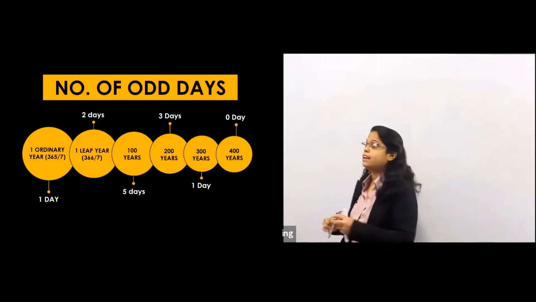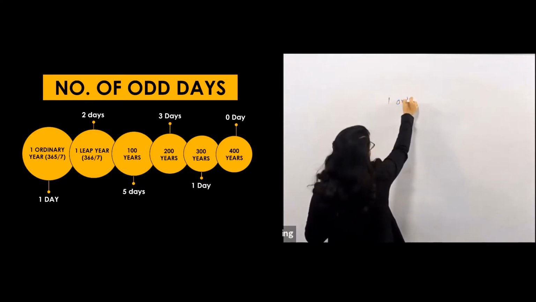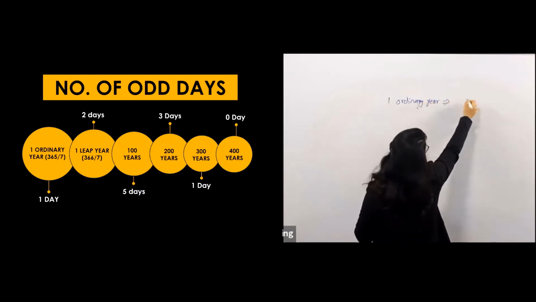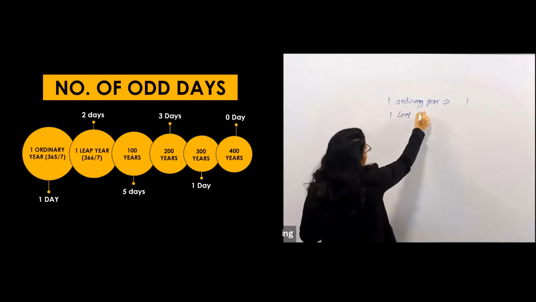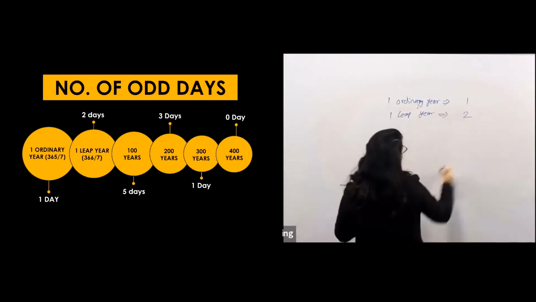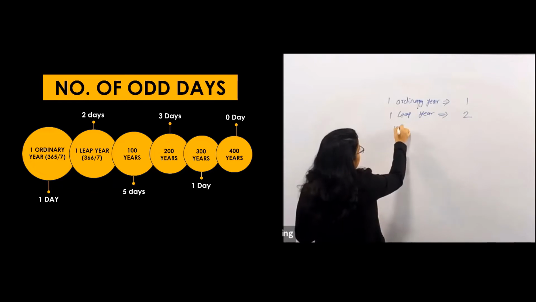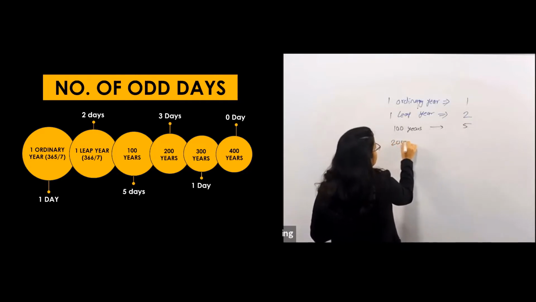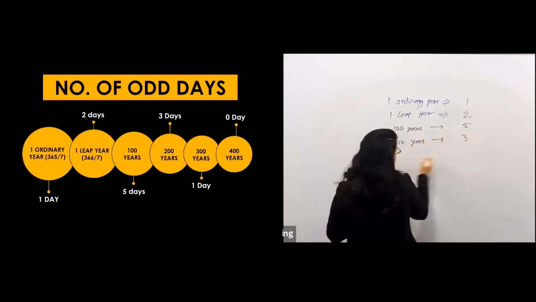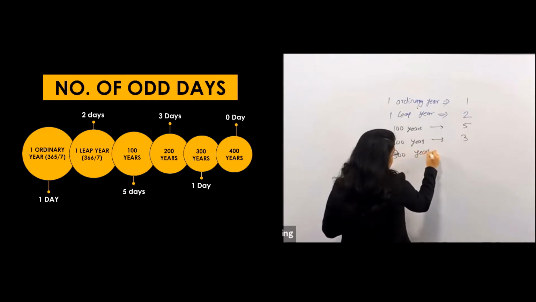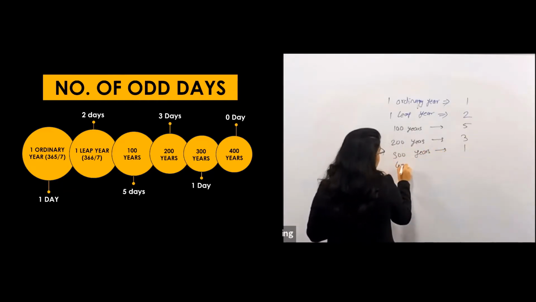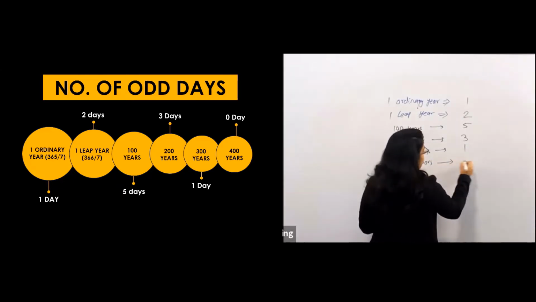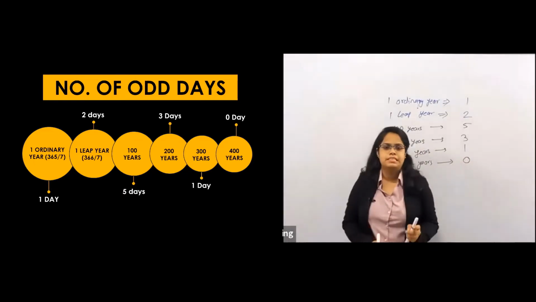You just have to remember that in one ordinary year, the number of odd days is 1. In one leap year, the number of odd days is 2. In 100 years, it is 5. In 200 years, it is 3. In 300 years, it is 1. And 400 years means it is a century year, so in every century leap year there are 0 odd days. Okay, you just have to remember these things.